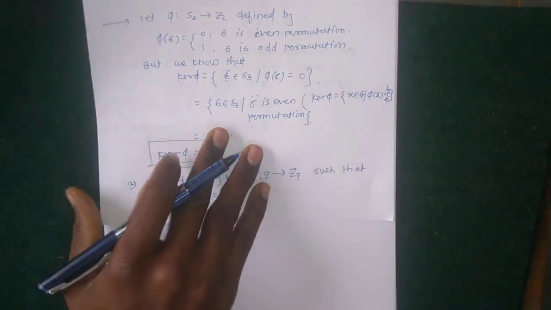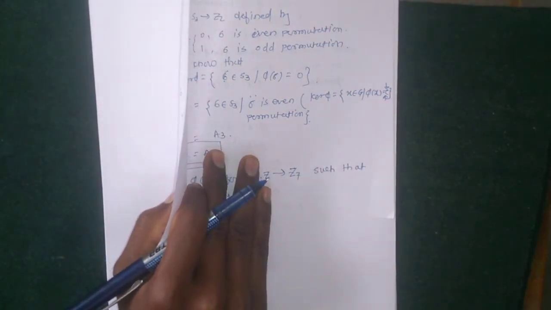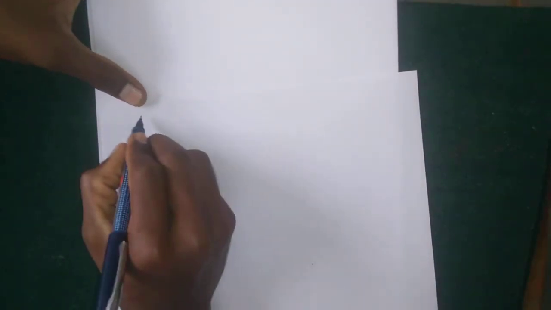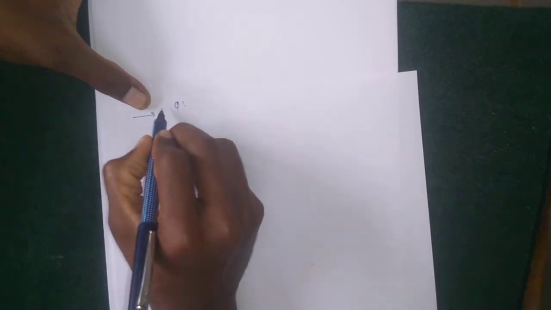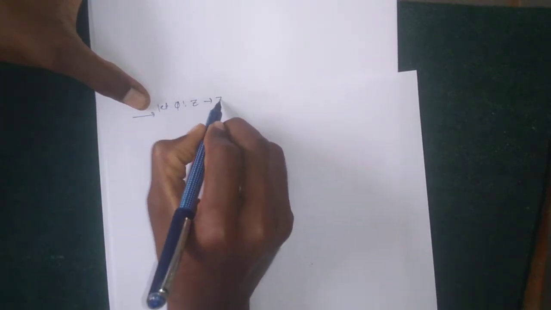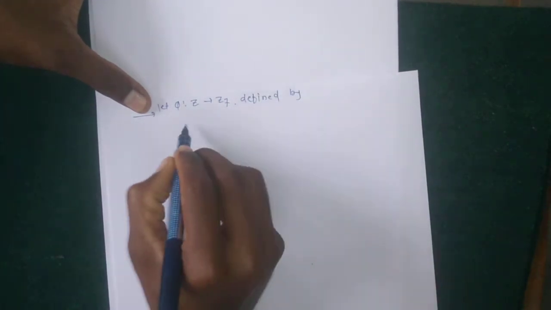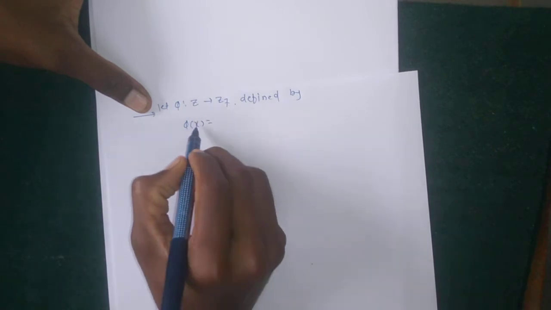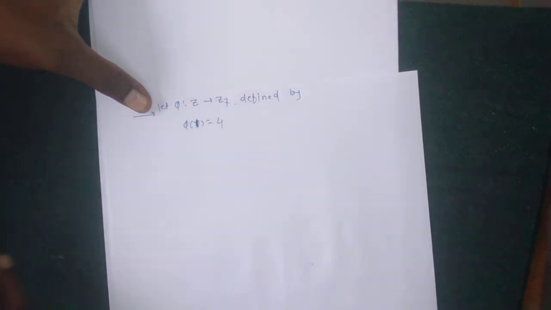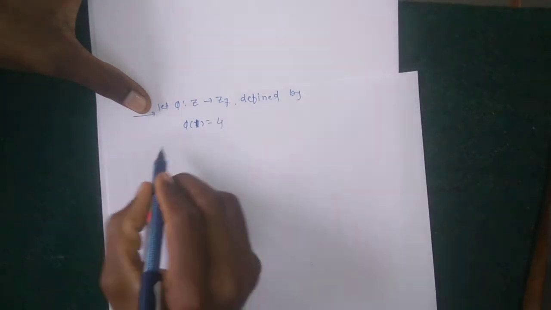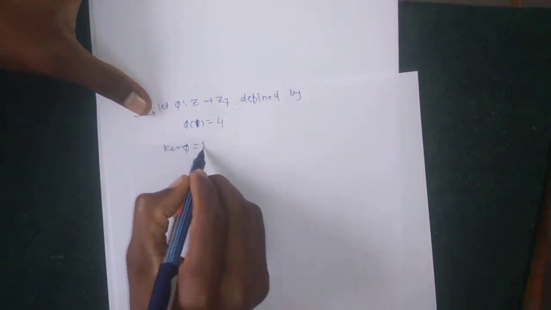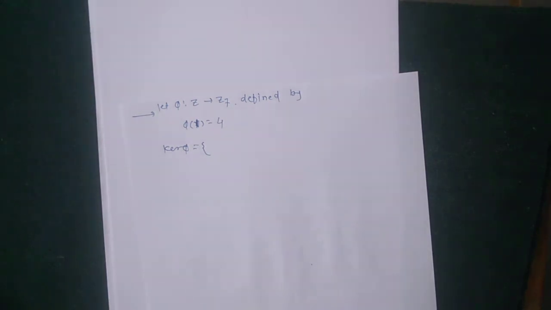So how do we find their values? Kernel phi: here the function from Z to Z7 is given with phi of 1 equal to 4. What is the definition of kernel phi?